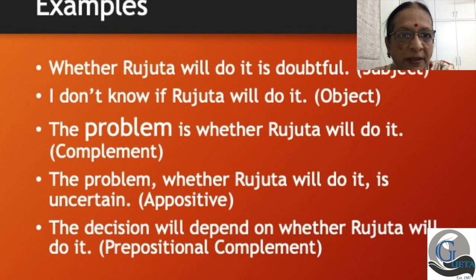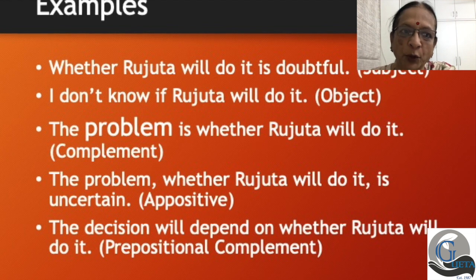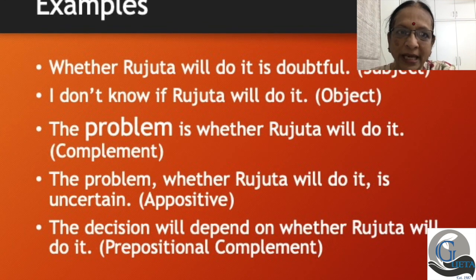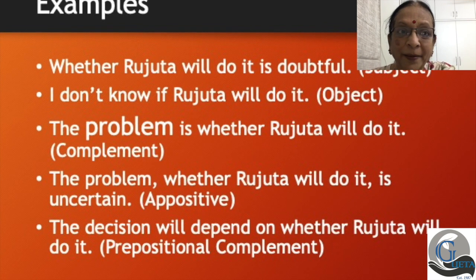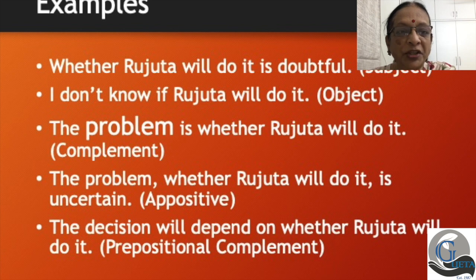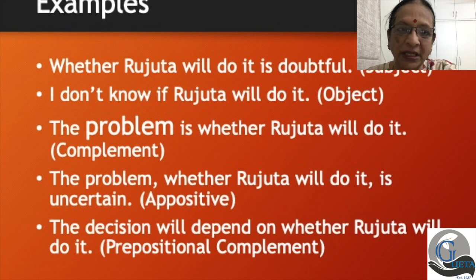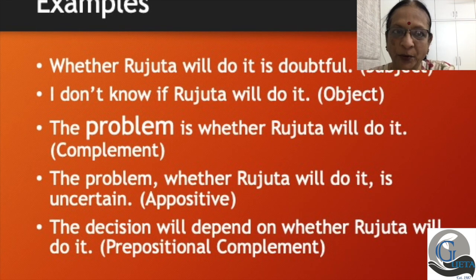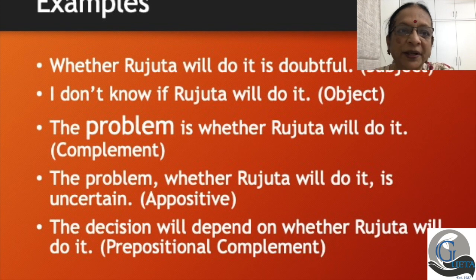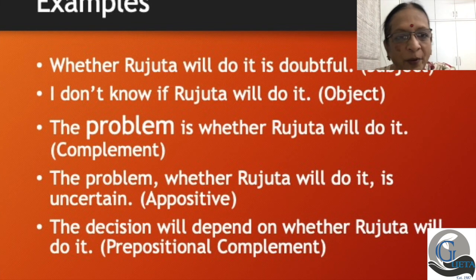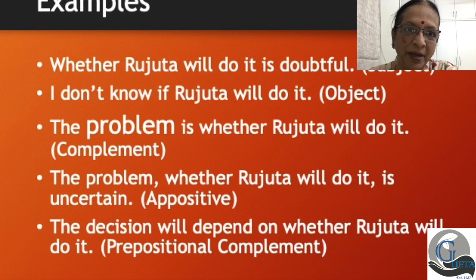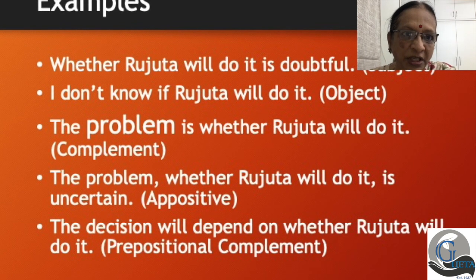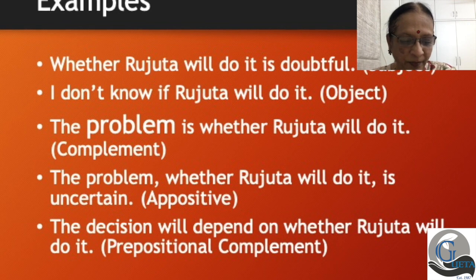The problem is whether Rujita will do it. The problem is, remember, when we were looking at verbs, if you remember, go back and listen to that lecture again. The problem. What is the problem? The problem is whether Rujita will do it. So what is it here? Here it is a complement. Whether Rujita will do it. Remember, it's not the object because it's a complement of the subject. The subject here being problem.